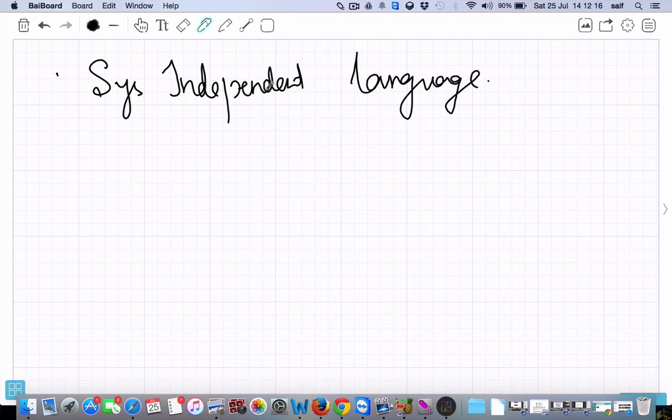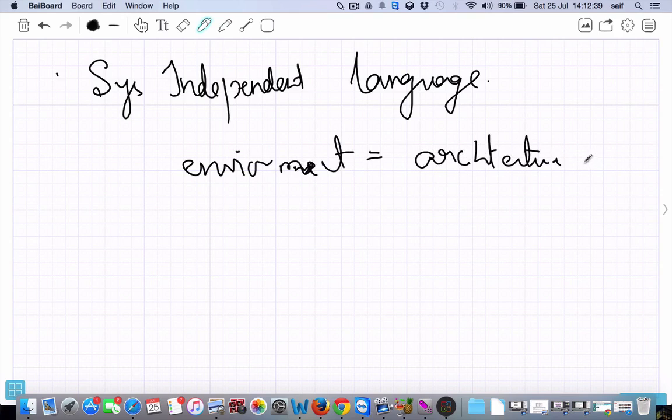The application which is compiled on one environment and can be executed on any other environment is known as system independent. Here, environment means architecture plus operating system, like platform.